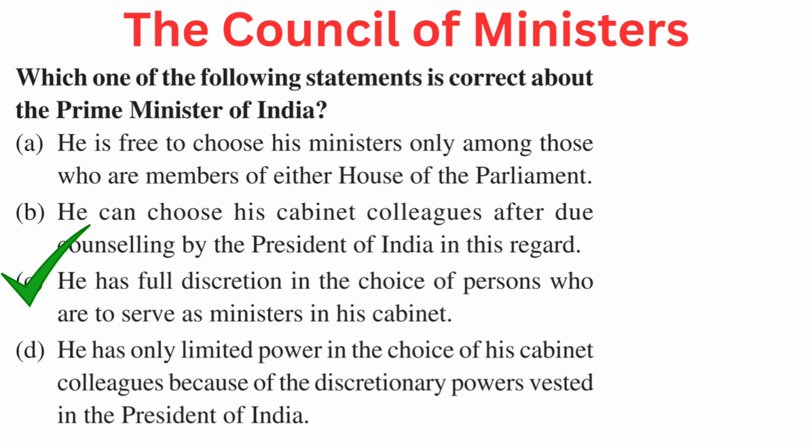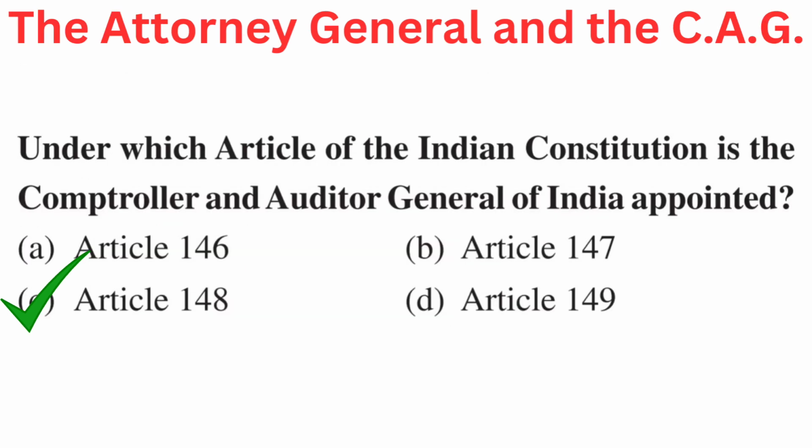Your question is, under which article of the Indian Constitution is the Comptroller and Auditor General of India appointed? Your options are A. Article 146, B. Article 147, C. Article 148, or D. Article 149. Right answer is C. Article 148.